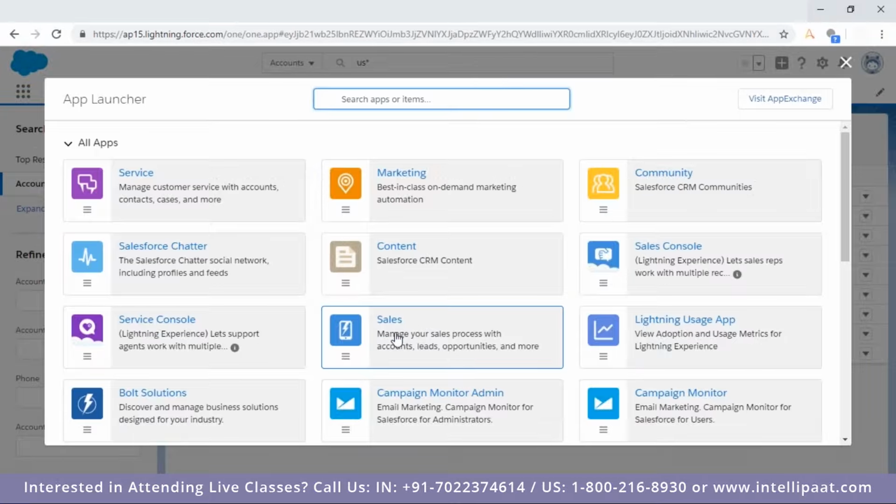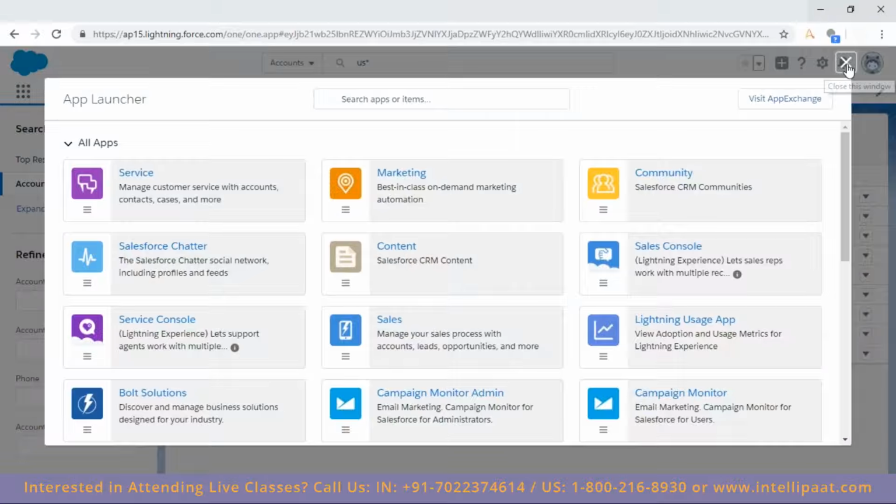So what is the app? App is nothing but a user interface. Please make a note: app is a user interface, where different tabs are organized in different manners. That's all. Generally, an app is independent, but in Salesforce, the applications are not independent. Let me explain it.